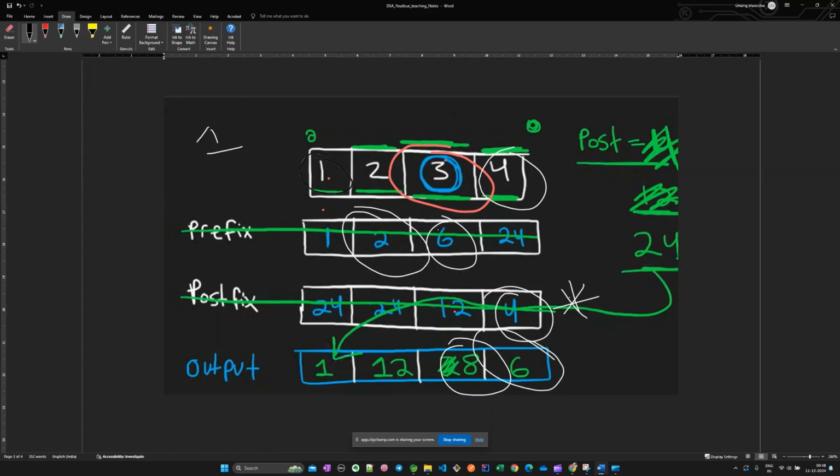And for this number, now you have understood the game. For this number, we don't have a prefix, so the imaginary number would be the prefix, and the imaginary number would be 1 in the multiplication case. So 1 would be the prefix, and the postfix would be the +1 value, that is 24. So we would have 24 here.